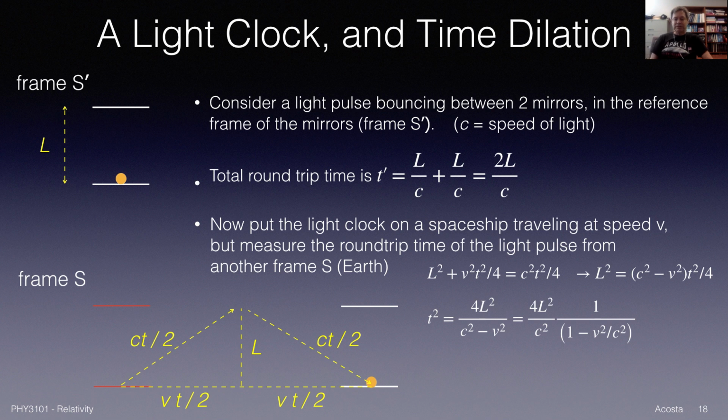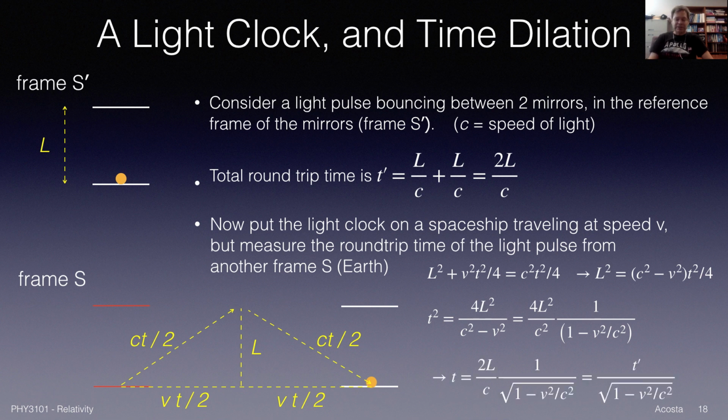So I can use that to solve for t squared. So now it's multiply both sides by 4. Let's divide by the c squared minus v squared, and I get t squared as 4L squared over c squared minus v squared. And I can factor out maybe an extra c squared, so I have 4L squared over c squared, and that leaves me 1 over 1 minus v squared over c squared. So I just factored out this c squared from over here on the left side.